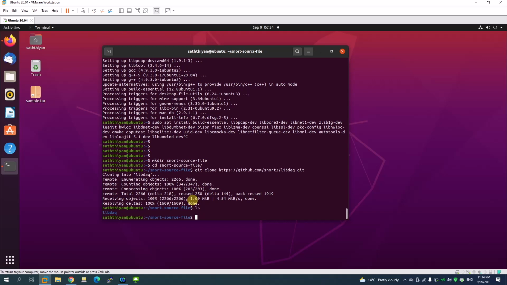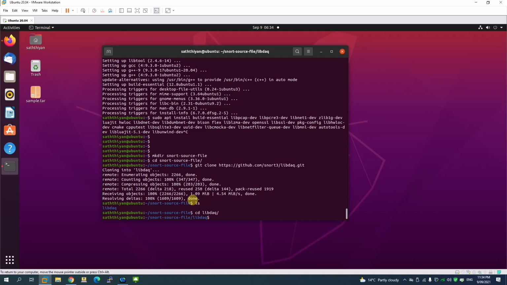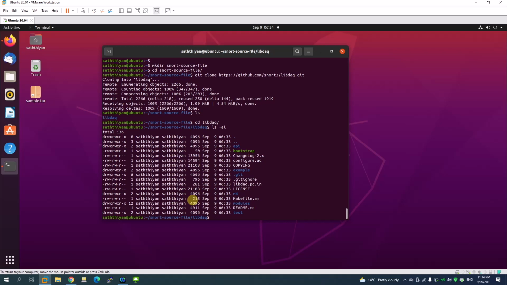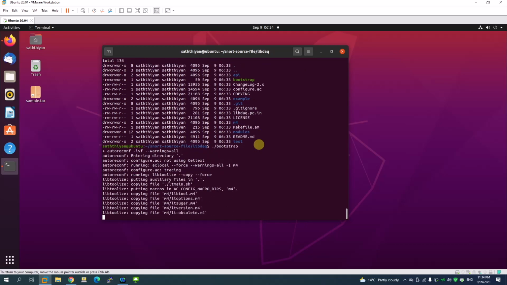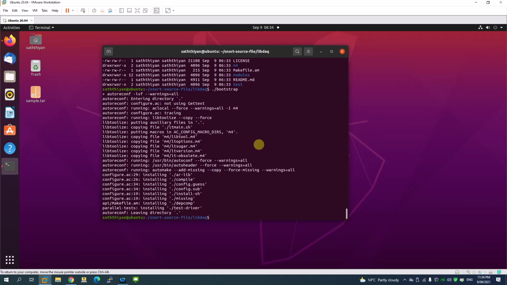Okay, so now since the file is downloaded, I'm going to move to the downloaded directory. And if you see again here, there's an executable file. So we have the bootstrap executable file. The green one is what's called the executable file, the script file. So I'm going to run the script file. How do you run the script file? Use ./ and then put the file name and hit enter. Right, now the boot file, or the script file, is running. Once the script file is completed, it's completed now, right?